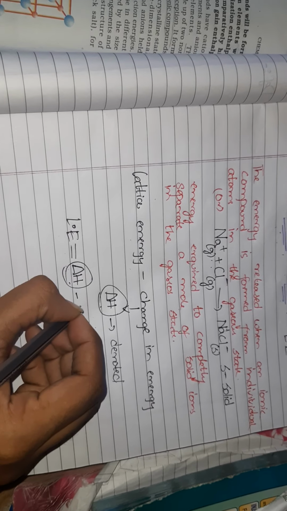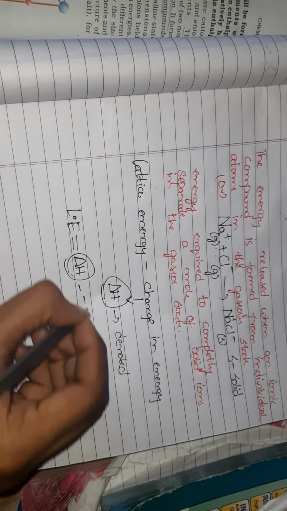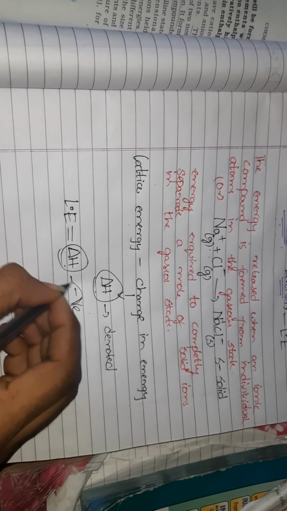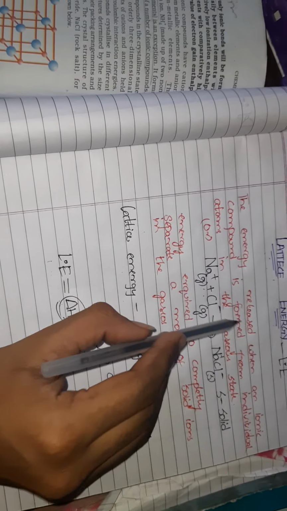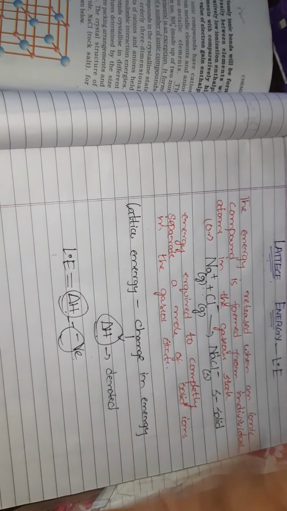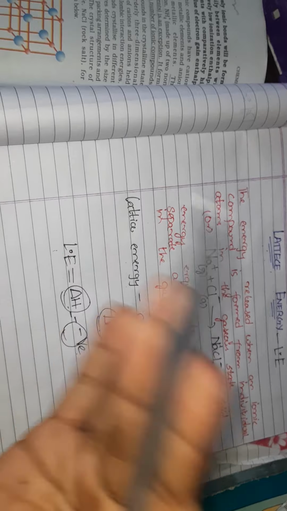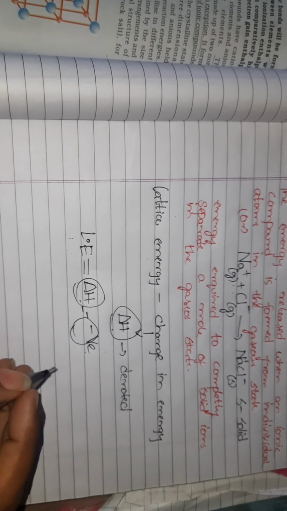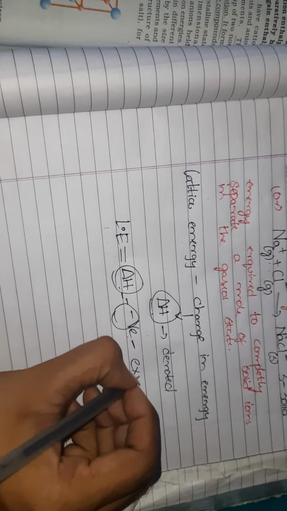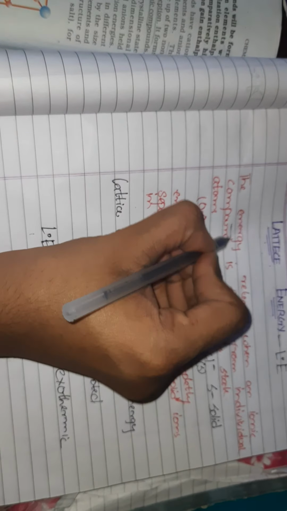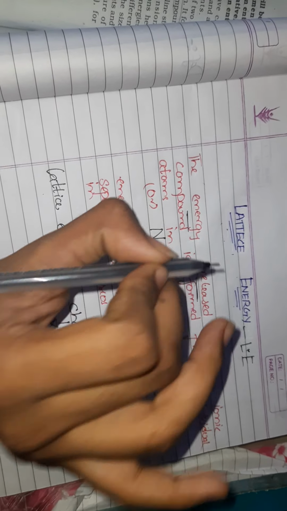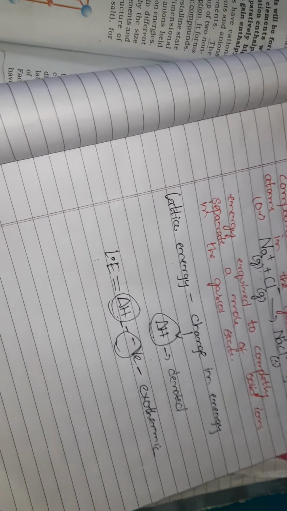Delta H is negative, because the value is negative. You know why lattice energy is negative? Lattice energy is negative because the energy is released. Some amount of energy is given out, and when energy is given out it is denoted by a negative sign, and the reactions are exothermic. Energy is released, so it is called an exothermic reaction. Okay, understand?